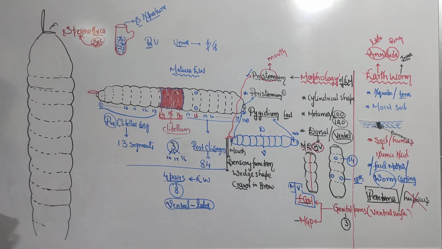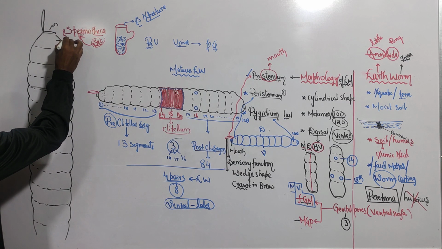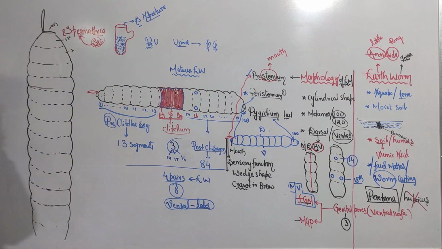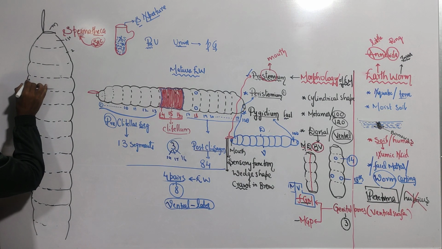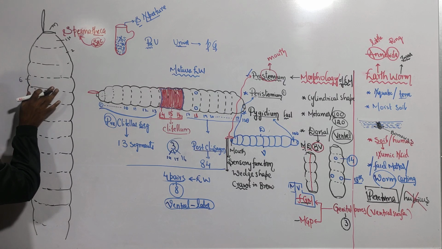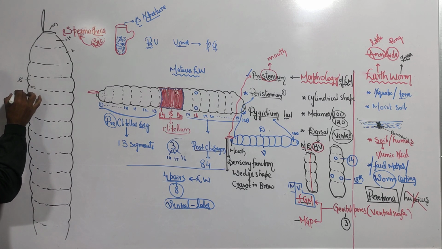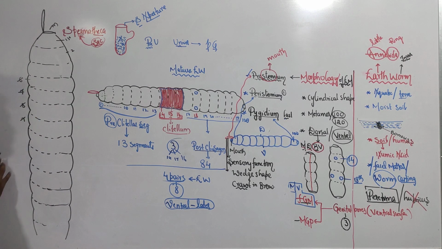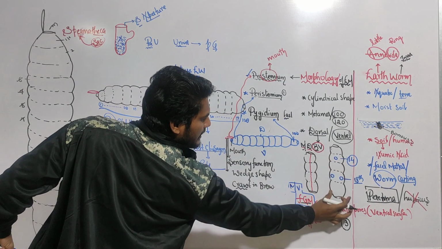Now just remember this carefully. Segment number 1, first segment, second segment. In this manner, just imagine, this is the 6th segment, 7th segment, 8th segment, and 9th segment. Segments 6, 7, 8 and 9. This is the ventral view. You are seeing the ventral view.